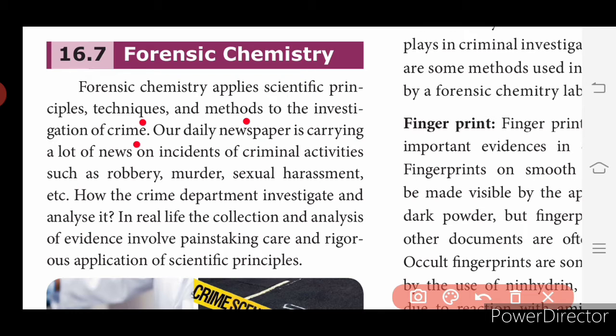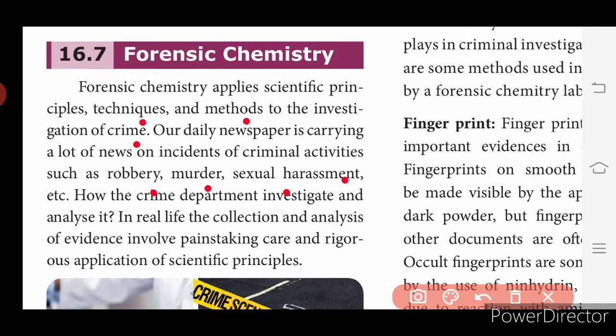The daily newspaper carries a lot of news on incidents of criminal activities such as robbery, murder, sexual harassment, etc. How does the crime department investigate and analyze it? They take fingerprints. Have you seen in TV serials or pictures, they spray a powder, then they place a tape over that powder and take it off. On the tape they get the fingerprint, and using the system they try to match it with the original fingerprint. When it is matched, they will find out the murderer.